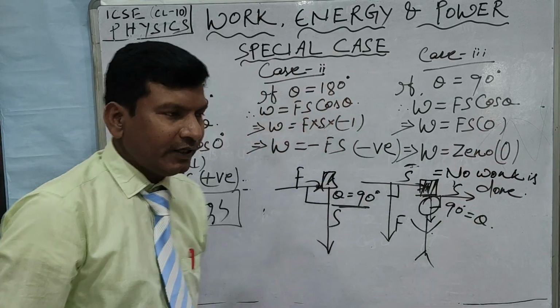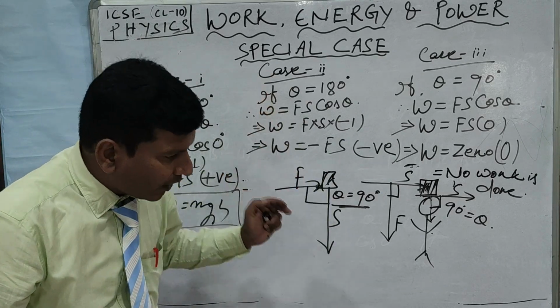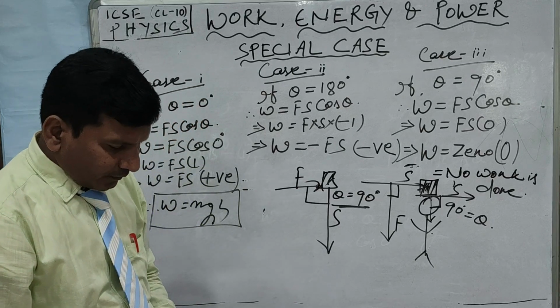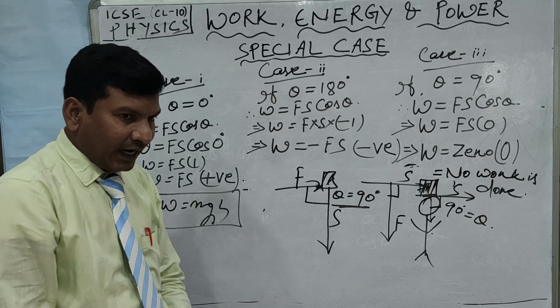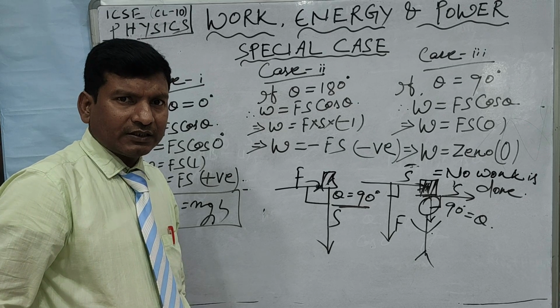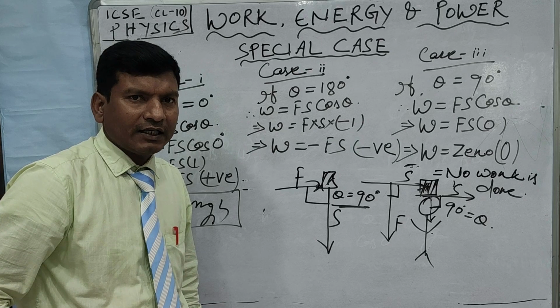No work is said to be done when a coolie carrying a load on his head walks in a horizontal path. In the same way, suppose the coolie is carrying the load in his hand and standing like this, what is the work done in this situation? In this situation also work done is 0. Why? Can you say me?